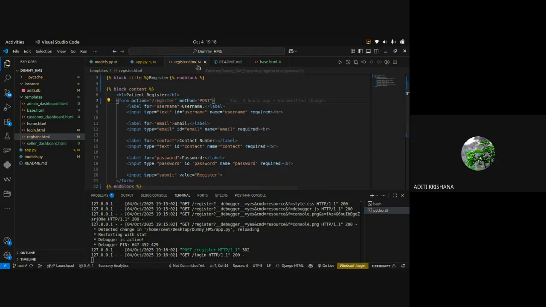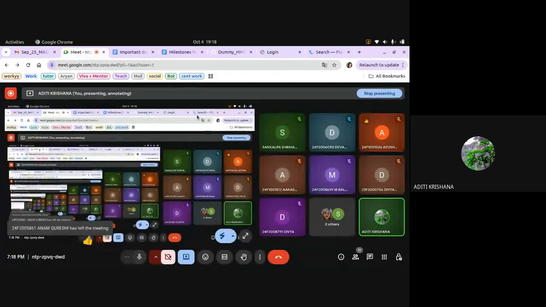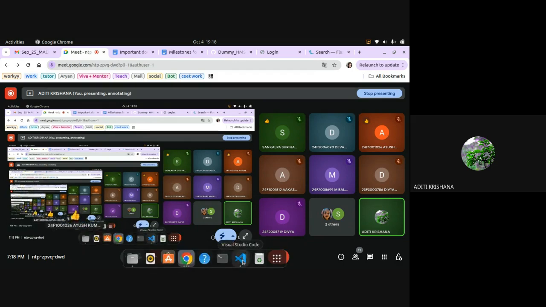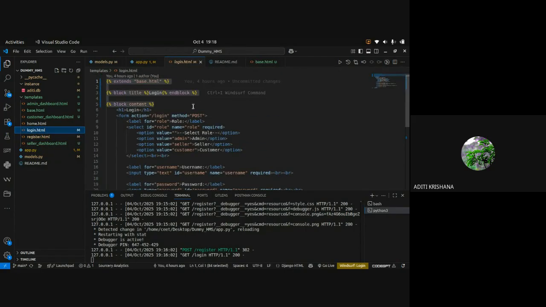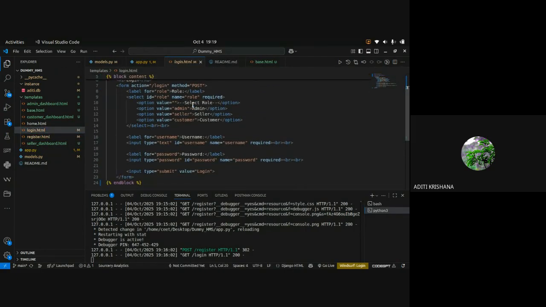Okay, so registration functionality is done by my side. I hope everyone understood that. Perfect. Let's go to the login functionality. So you all have understood that we have three types of roles. I have just created only one single login page, but you all can create three login pages. One login page for admin, second for doctor, third for patient. Okay, these are some choices which you can make, and you can work on that independently.